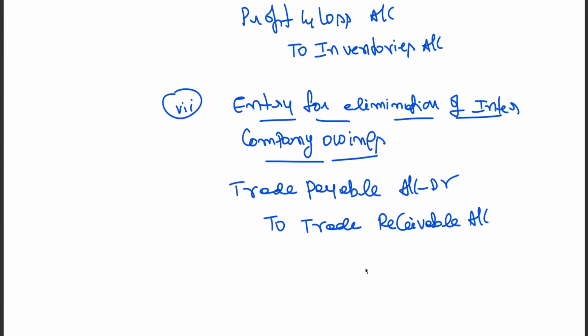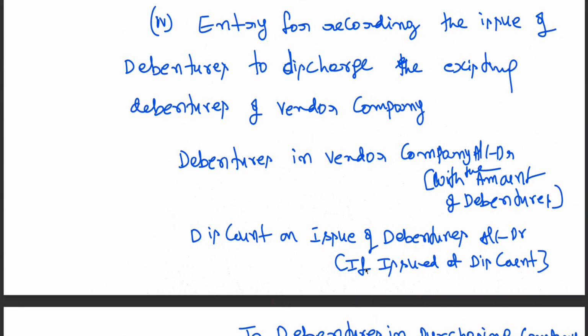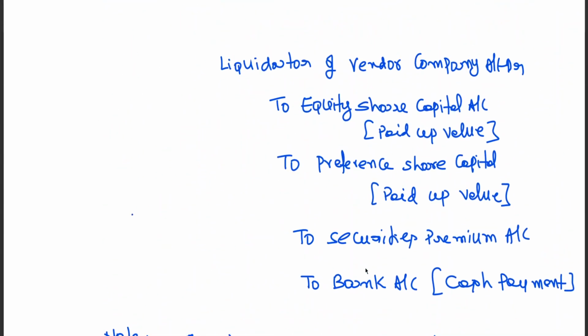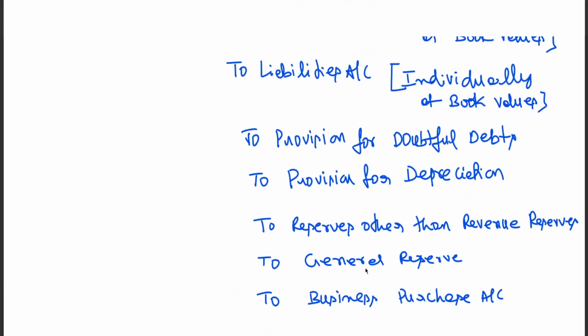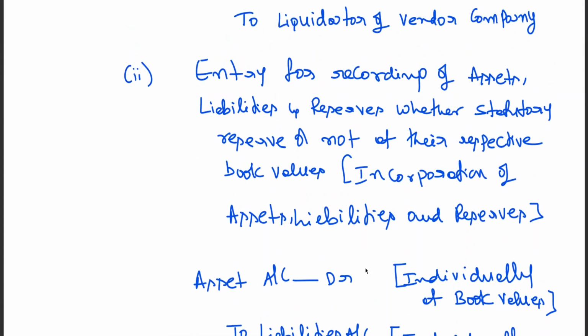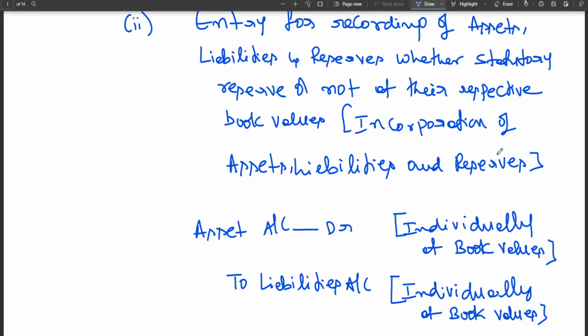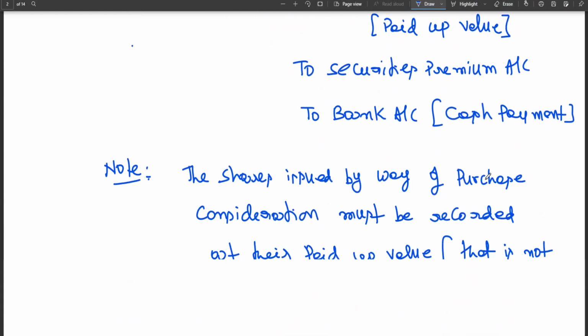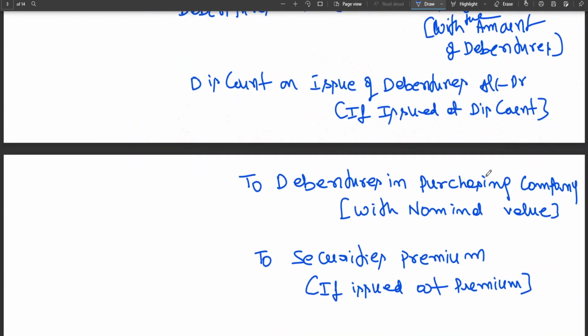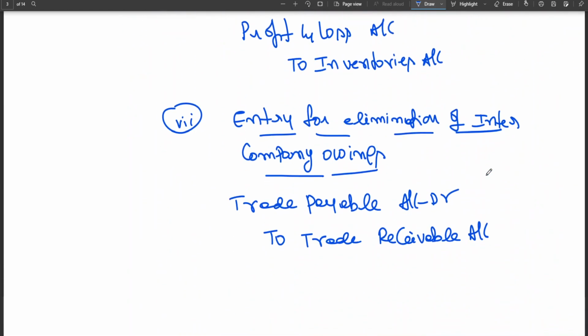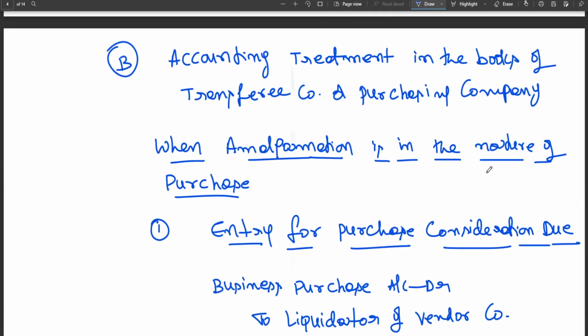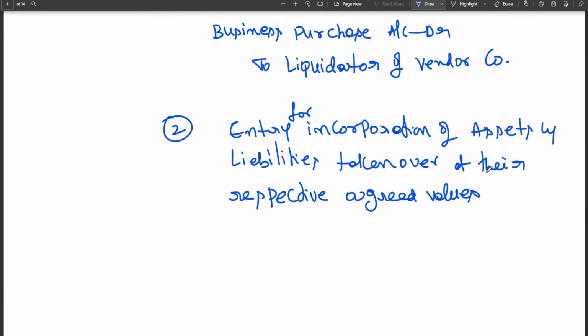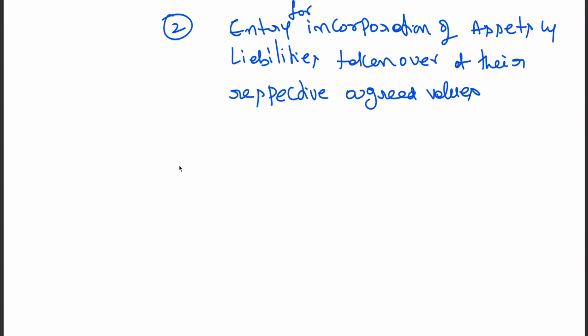There I told you book values, individually at book values. Here, at their respective agreed values. Agreed values can be equal to book value, more than book value, or less than book value.